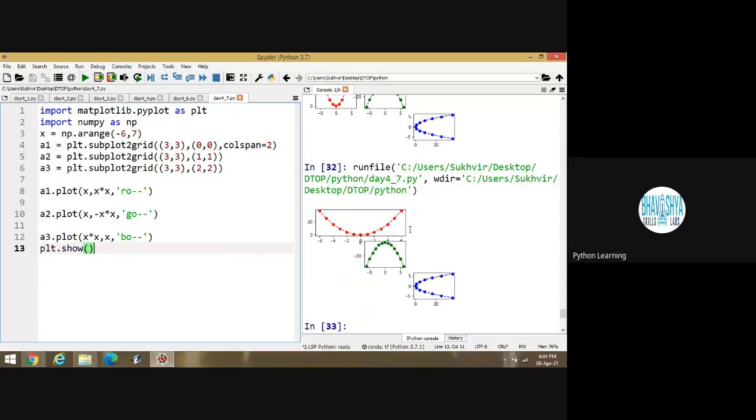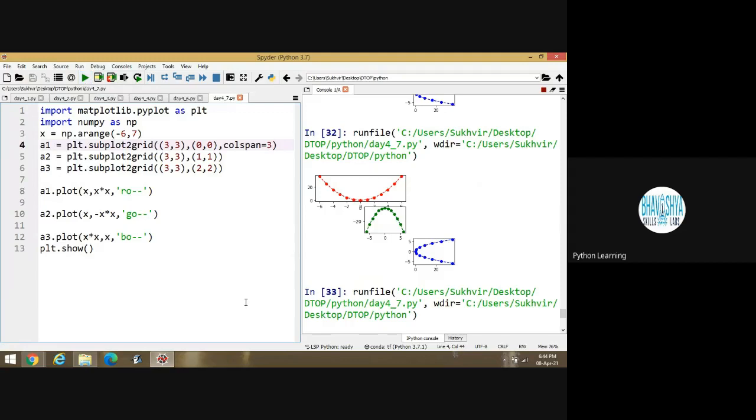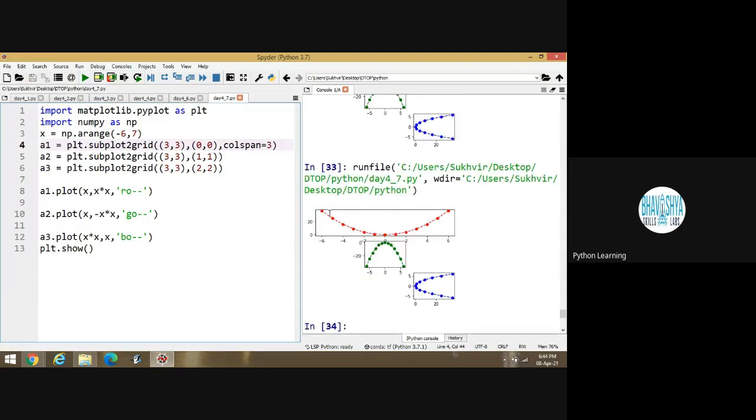If I am writing colspan is equal to 3, it means the first diagram is inside 3 columns. Is the content clear or not?